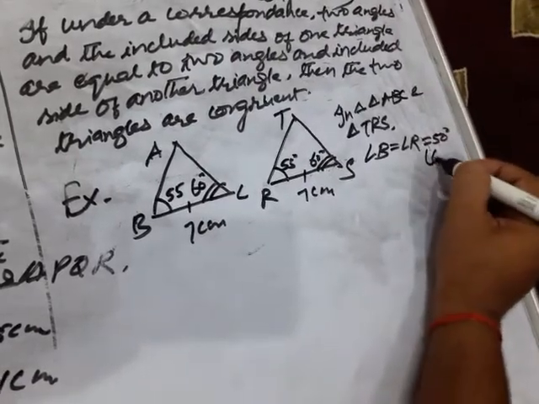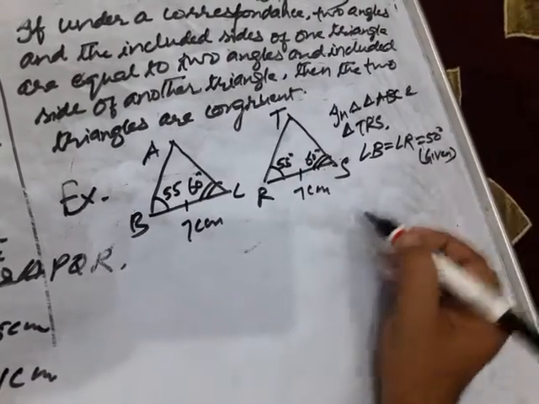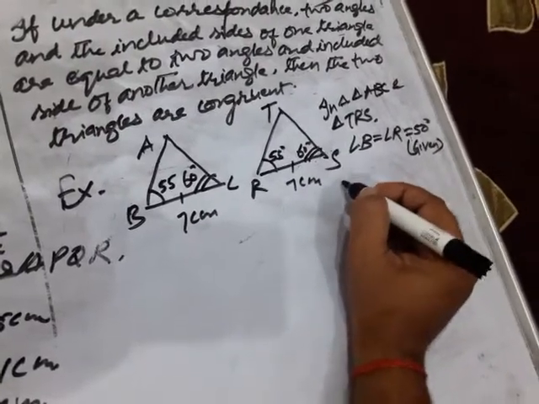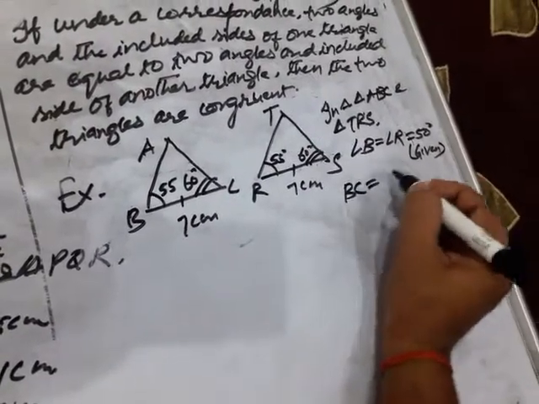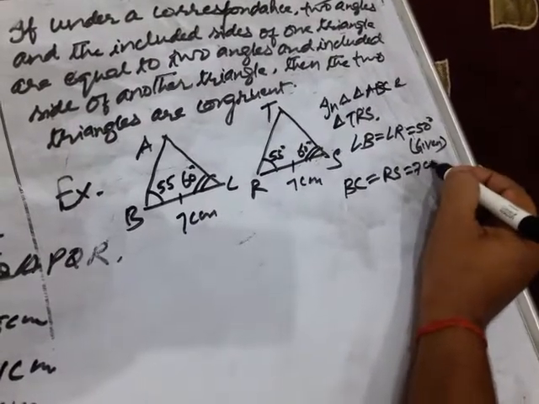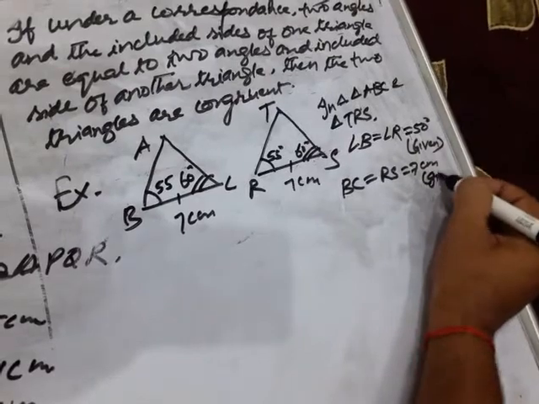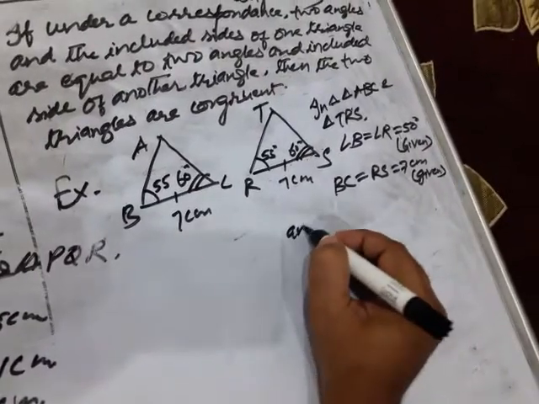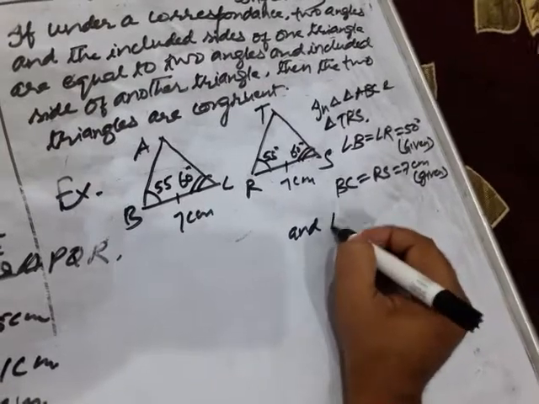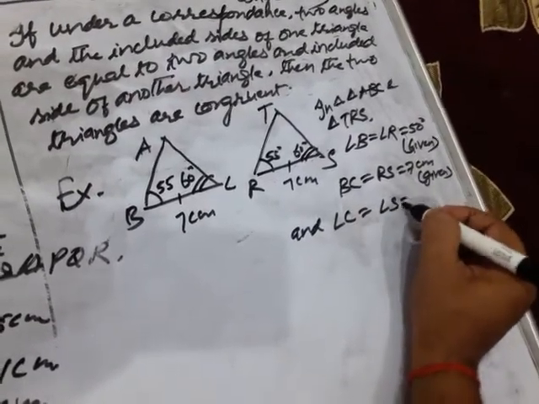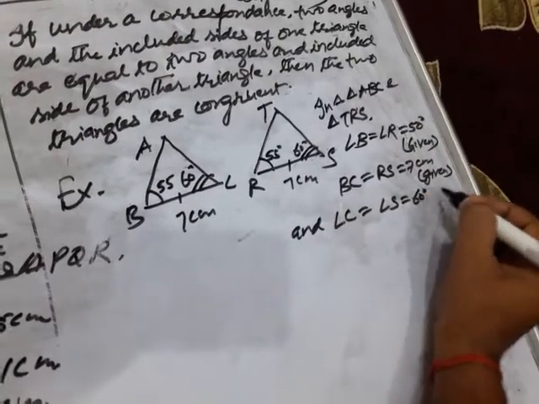It is given. And what else? BC equal to side RS, also given to be 7 centimeter. Why? It is given in the question. And angle C equal to angle S, that is 60 degree. That is also given.